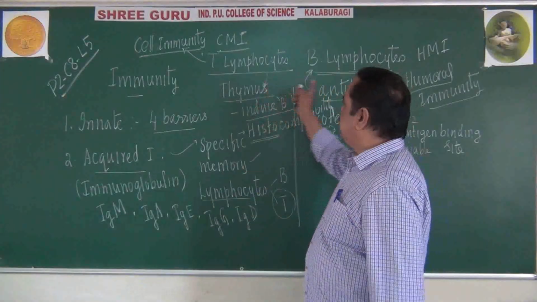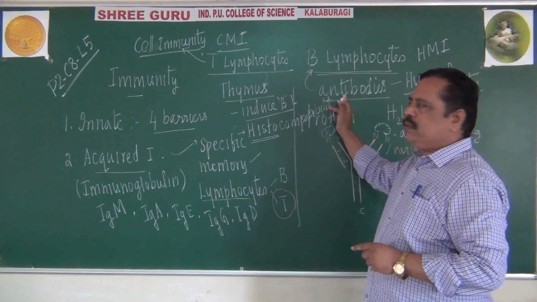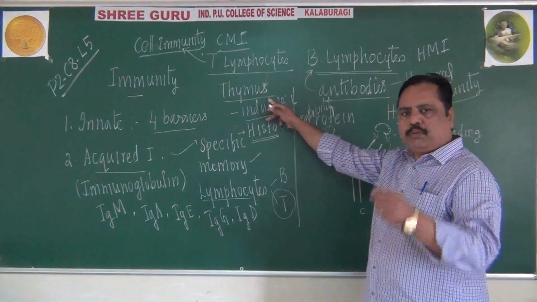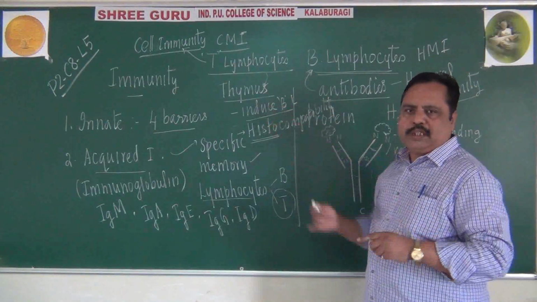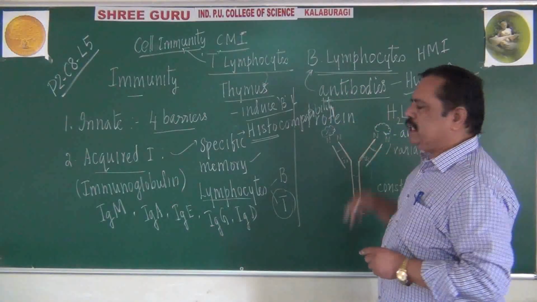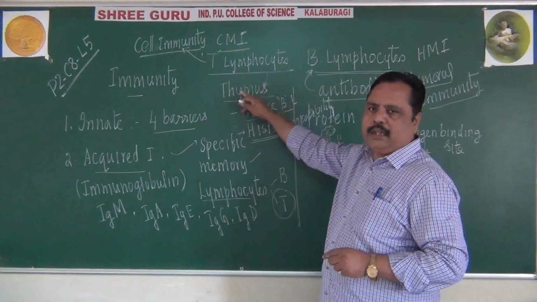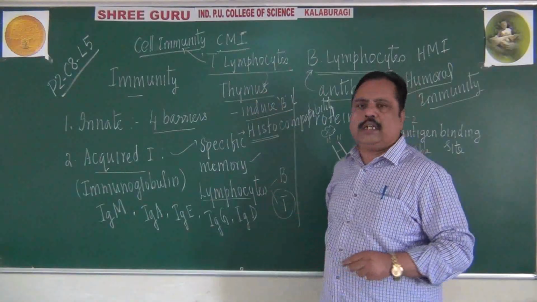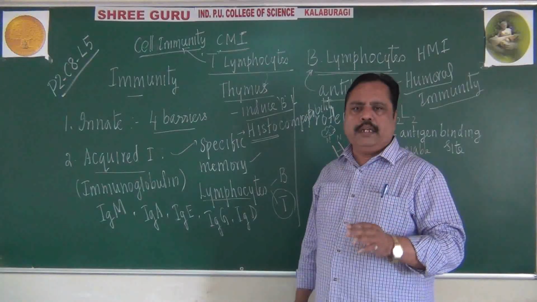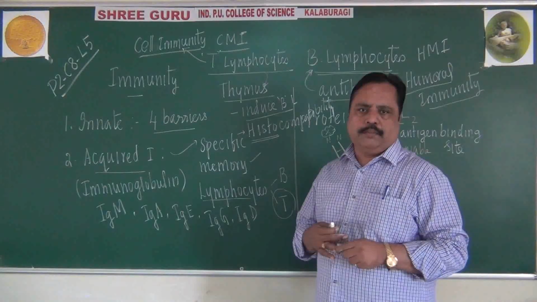B lymphocytes are produced and processed in bone marrow. T lymphocytes are produced in bone marrow but processed in the thymus gland. Second point: B lymphocytes produce antibodies. T lymphocytes do not produce antibodies, but they recognize self and non-self cells.